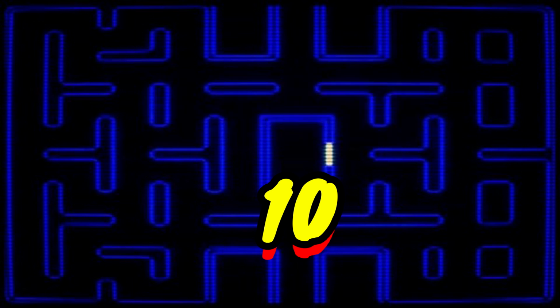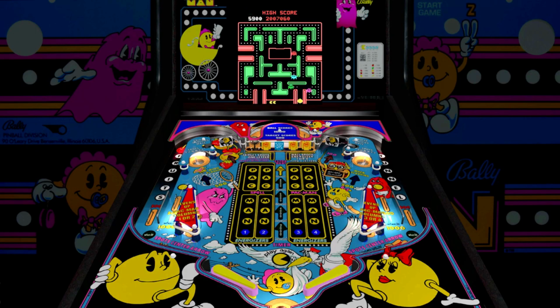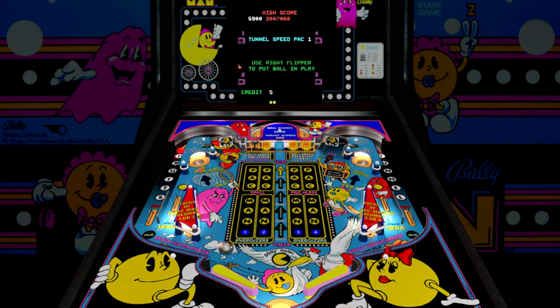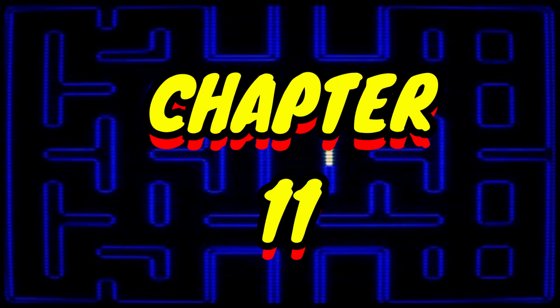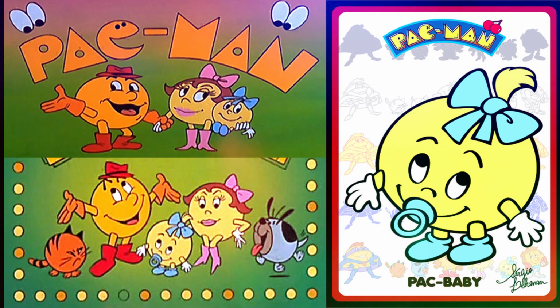I'm going to say Chapter 10 is the arcade pinball game Baby Pac-Man. This is Baby Pac's official first game, right? And only game, but whatever. So this is not Junior Pac-Man, this is the daughter of Pac-Man and Mrs. Pac-Man. This is Baby Pac-Man, and it's her arcade game, so that's Chapter 10. And Chapter 11 is going to be the 1980s Pac-Man cartoon, which also first came out in 1982.